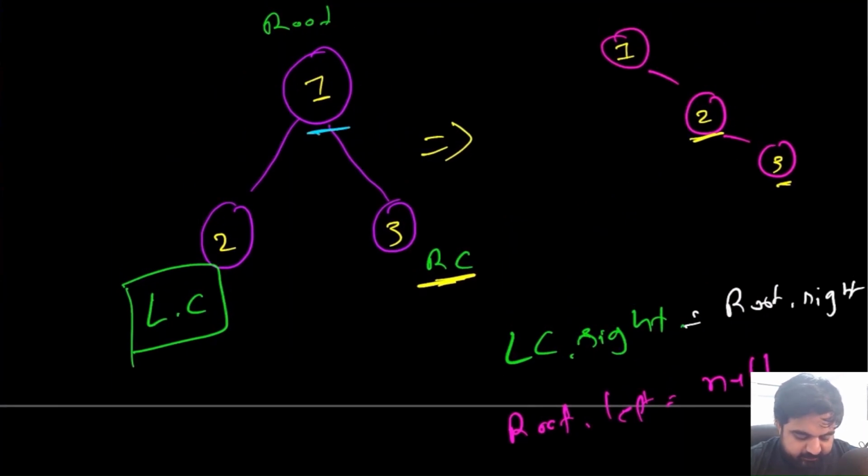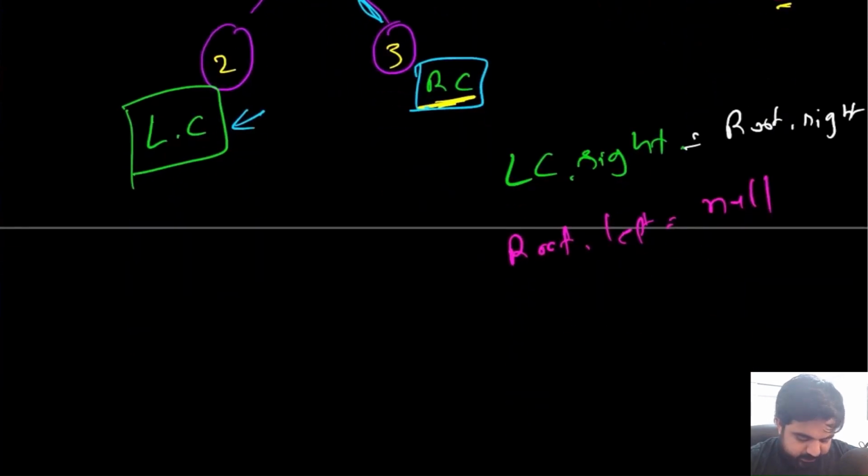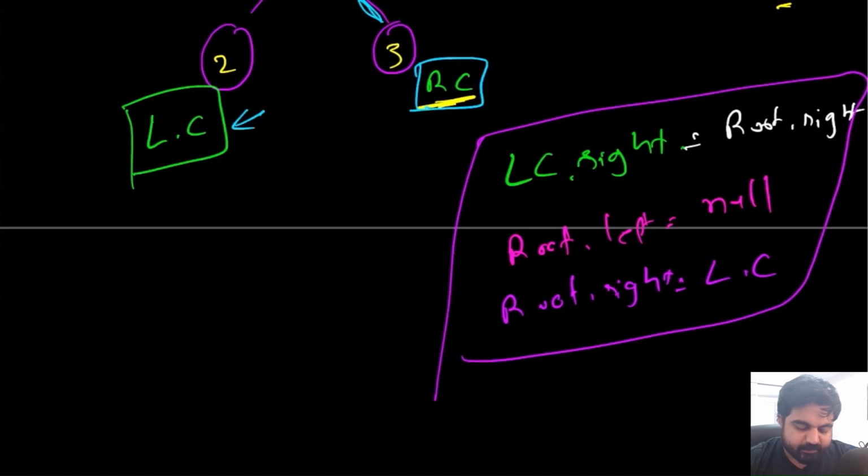The third thing we did is that currently this root dot right is pointing towards the right child, but rather than pointing it towards the right child, now we are pointing it towards the left child, which we can see over here clearly. So the third thing is that root dot right, which was originally pointing towards the right child, is now pointing towards the left child, and that's it. That is the whole logic to solve this problem.